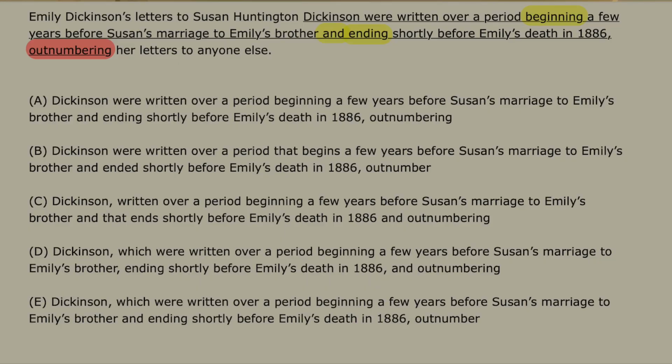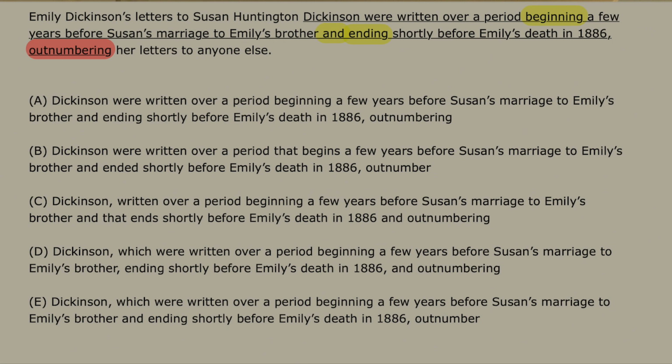But the thing here is that this outnumbering comes after a comma, and mostly what I recall is that verb-ing modifiers after a comma, if they modify a clause, should show a result, not just explain it but show a result or what was the goal of doing this or how the clause was done.